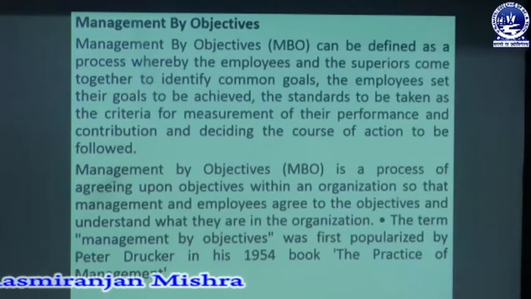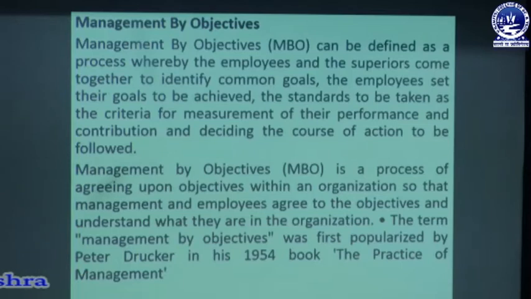So the goal or objectives set by the organization can be achieved through proper management, with better coordination and cooperation between employees and their superiors, who come together to set the goal and achieve it. So MBO is a process of agreeing upon the objectives within an organization.